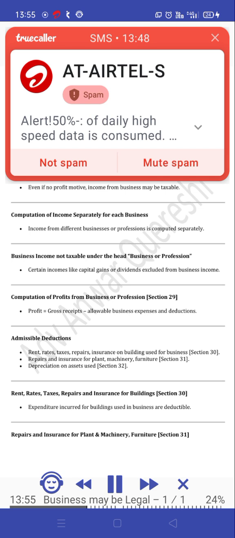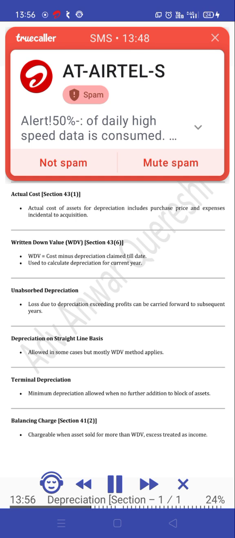Rent, rates, taxes, repairs and insurance for buildings, Section 30. Expenditure incurred for buildings used in business is deductible. Repairs and insurance for plant and machinery, furniture, Section 31. Repairs and insurance expenses for machinery and furniture used in business are deductible.